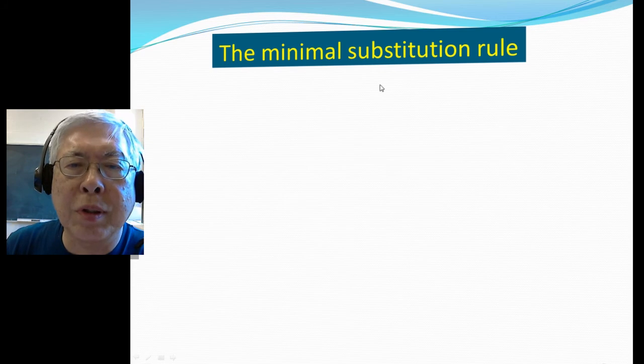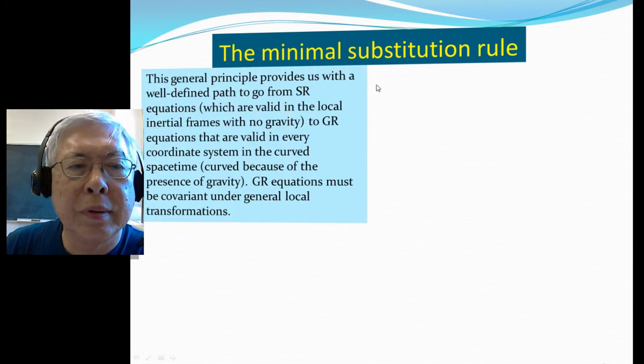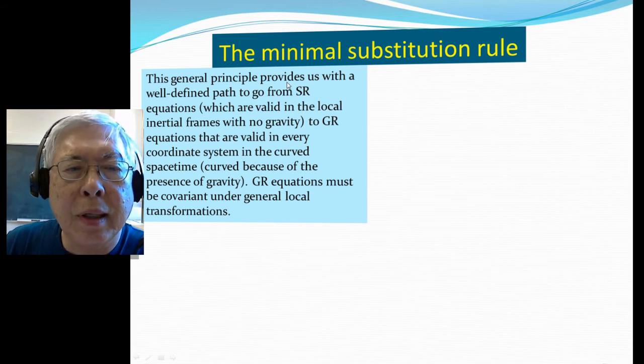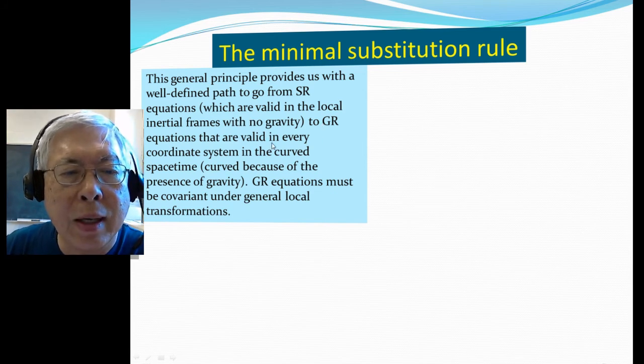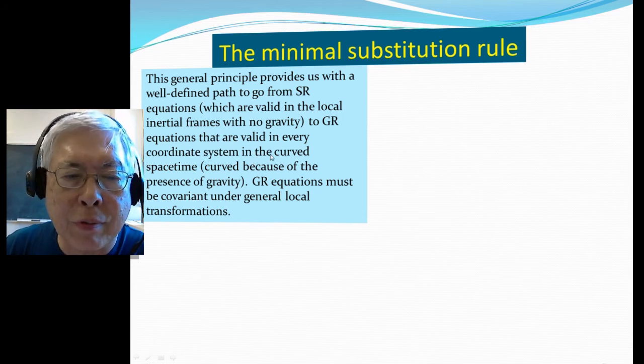Now we talk about the so-called minimal substitution rule. This general principle provides us with a well-defined path to go from special relativity to general relativity. Special relativity is valid in the local inertial frame with no gravity, and general relativity is valid in every coordinate frame in the curved space-time. It's curved because we have gravity now.